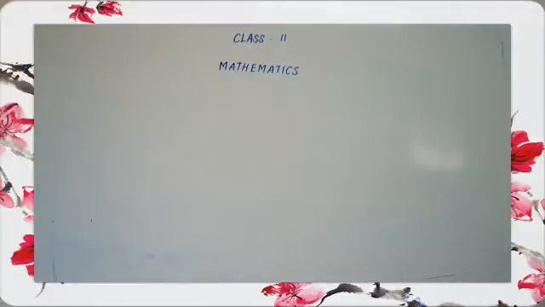If the underlined digit is in the hundreds place, we have to multiply by 100. And another one: a 4-digit number starts from 1000. If the thousands place digit is underlined, you have to multiply by 1000 and find the place value. Okay, do you understand, children?